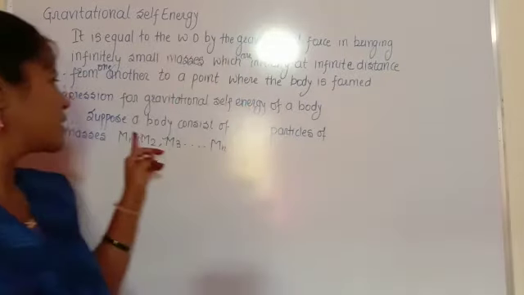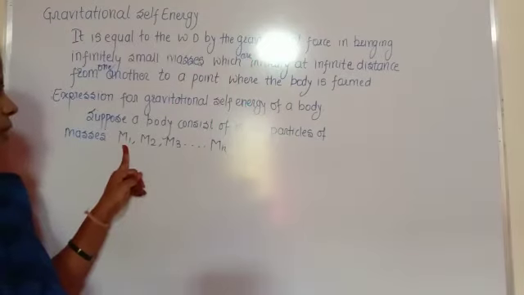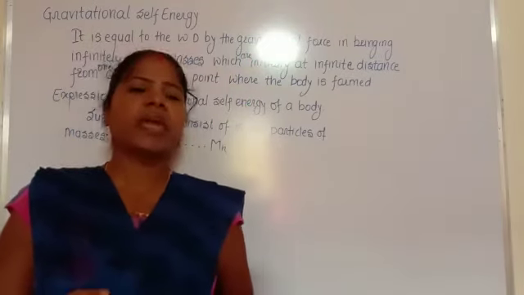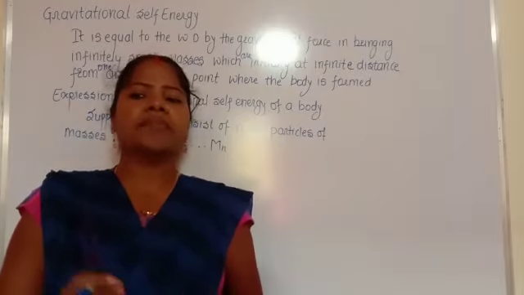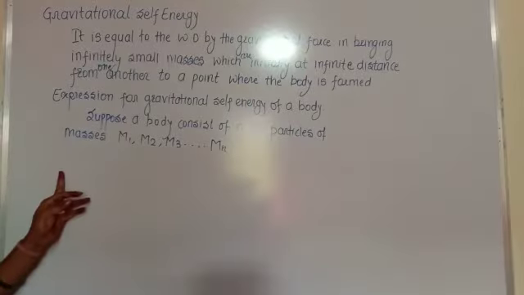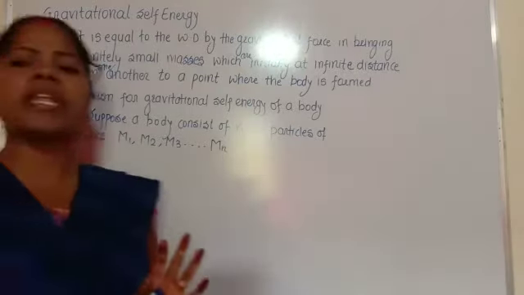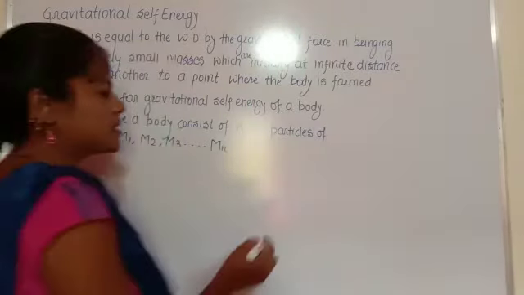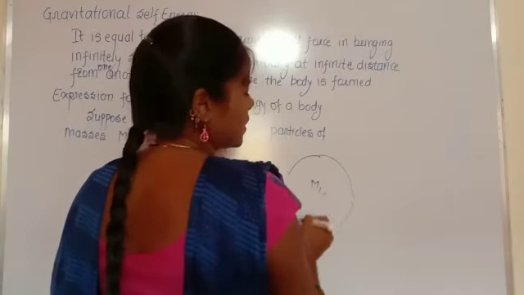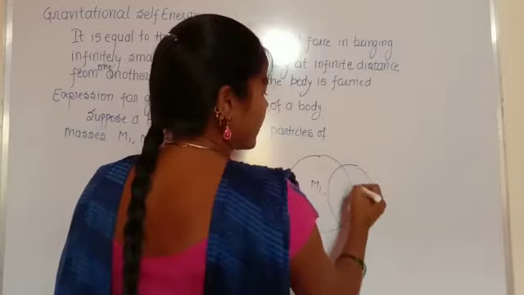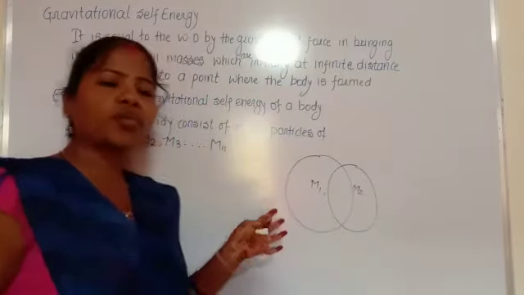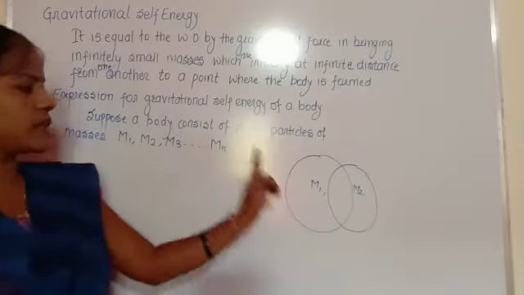If we consider the body of mass M1, M1 has a gravitational field, M2 has a gravitational field, M3 has a gravitational field. Means in the gravitational field of each particle the remaining particles are situated. This is the gravitational field of M1, and of M2, because these are at infinite distance and we have to bring these masses together as a body where the body is formed.